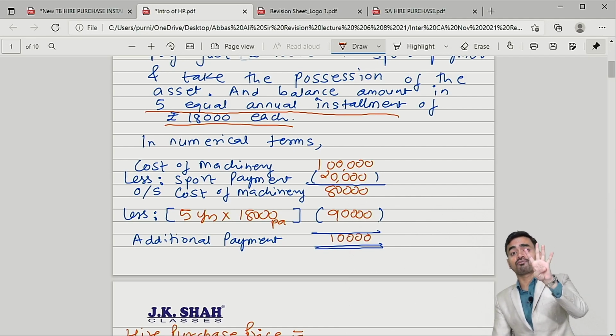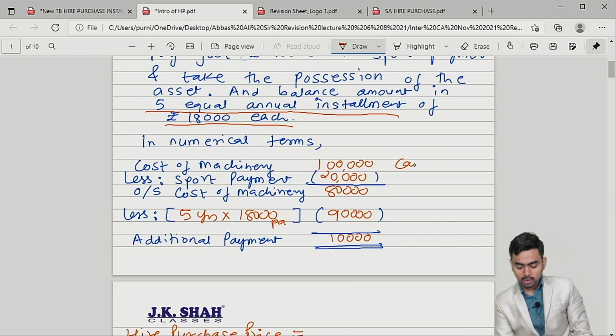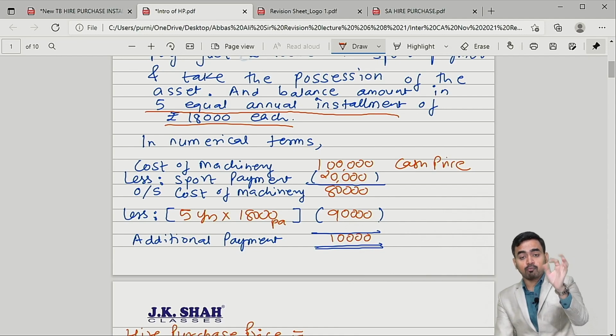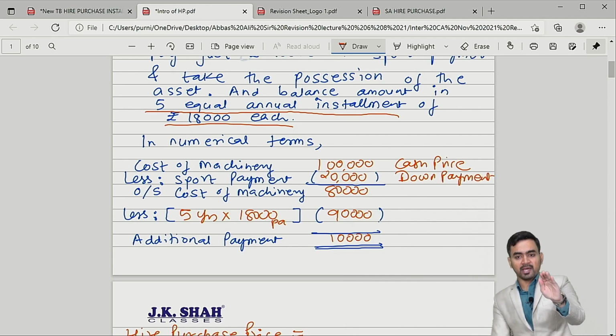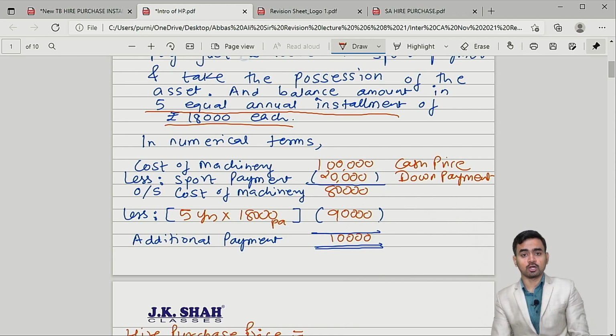So I am introducing 4 technical terms to you. First is what? Cash price. My dear students, the cost of the asset is known as what? Cash price. The spot payment which you paid upfront is known as what? Down payment. Which you will pay in 5 annual installments, or rather I can say which you will pay in 5 years, 18,000 per annum, is known as what?